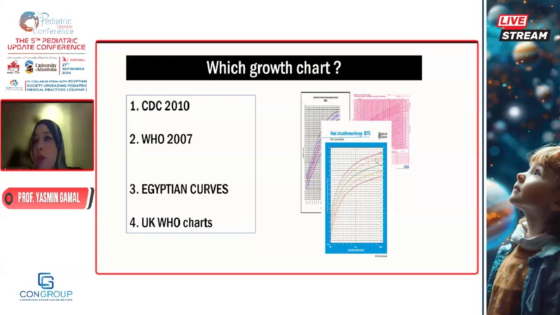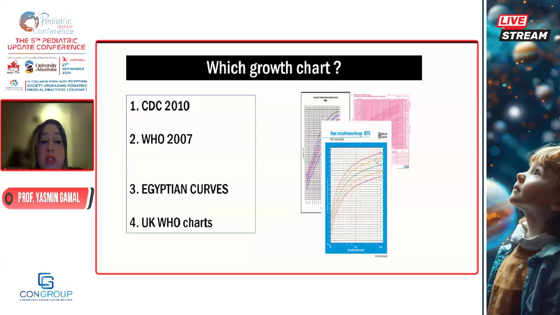So we're having a lot of growth charts. We're having the CDC, we're having the WHO, sometimes specific populations like the UK, they have growth charts of their own. We have Egyptian charts. So the choice of charts should be standardized and referenced. So we have Egyptian charts that were not updated or referenced so far.